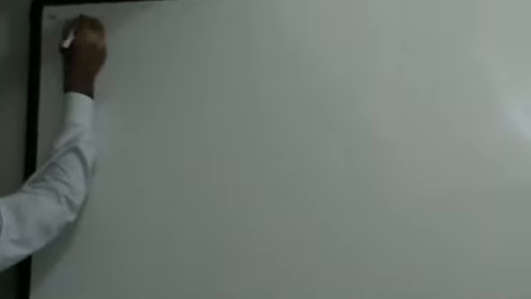I'll explain this with the help of an example, guys. Let's first find out the dimension of, say, speed. Now we know that speed is nothing but displacement upon time.